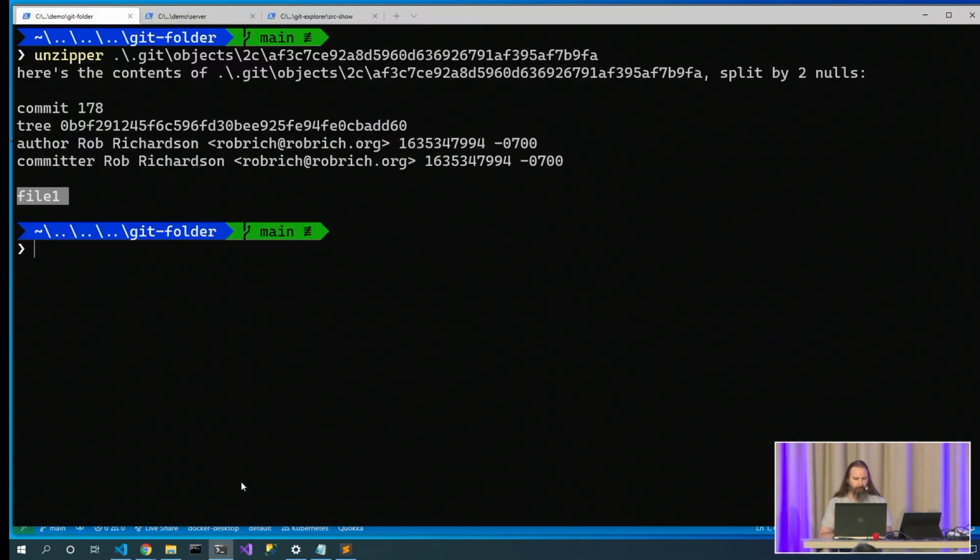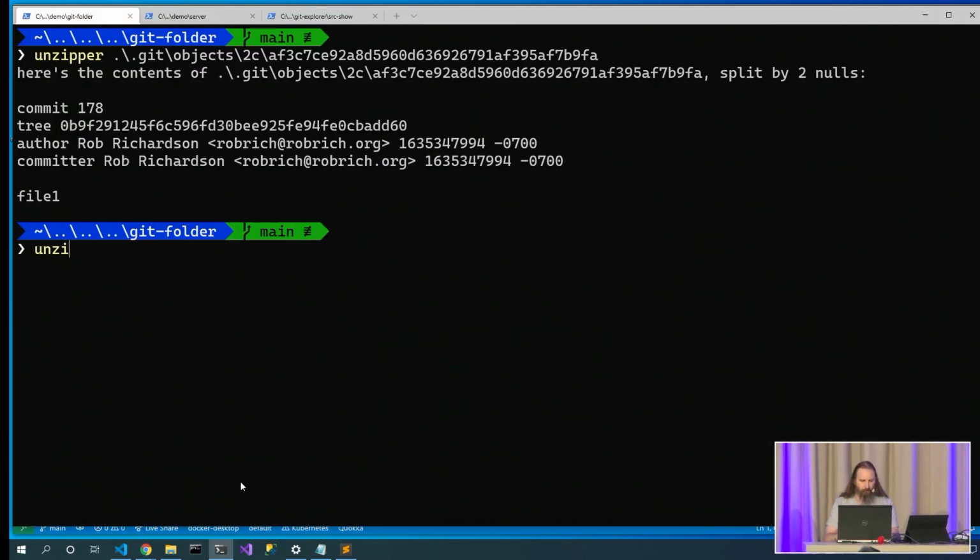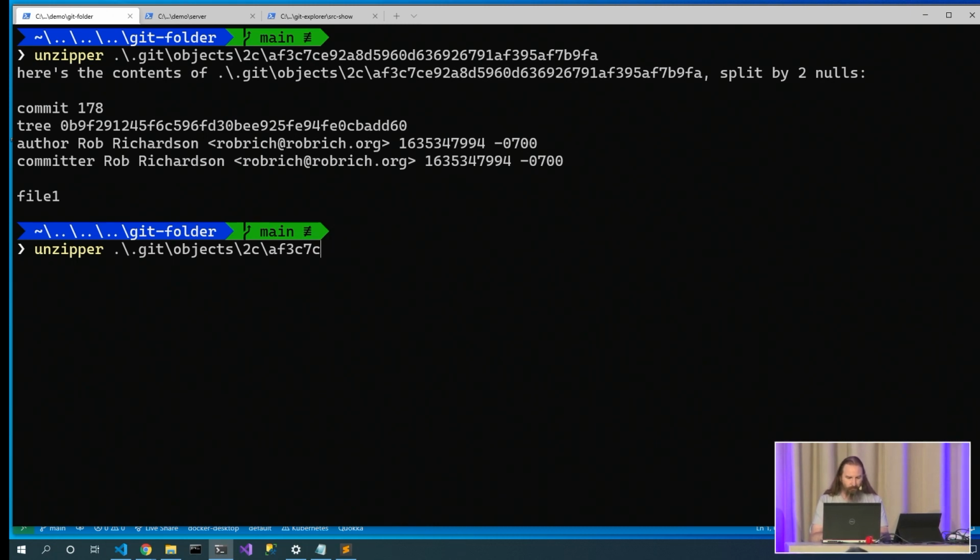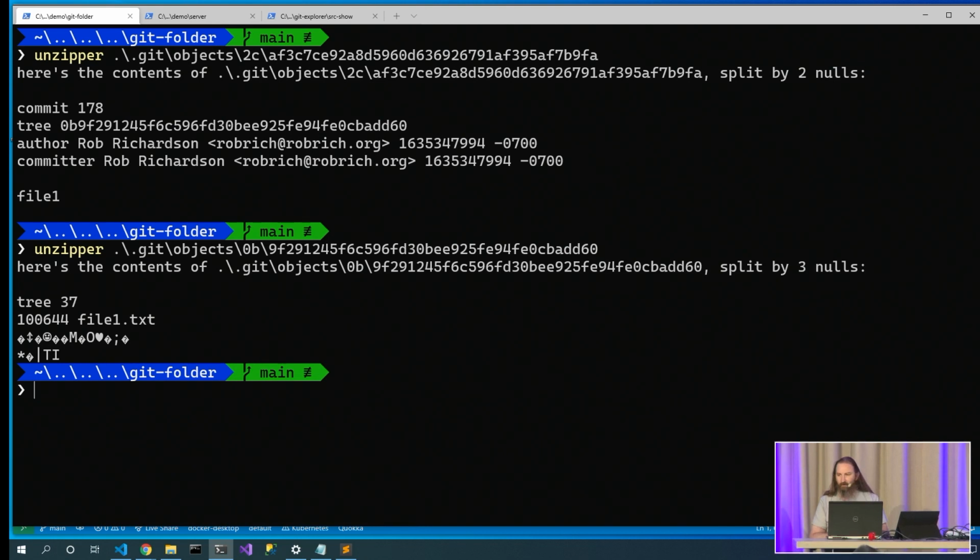Let's unzipper that file. Unzipper 0B 9F. Here's the contents of that file. Now it says that where the other node was a commit node with 178 bytes in it, this one is a tree node with 37 bytes in it. Here's my file name. Here's the file permissions. Some other stuff that is double zlib compressed. Thanks, Linus.